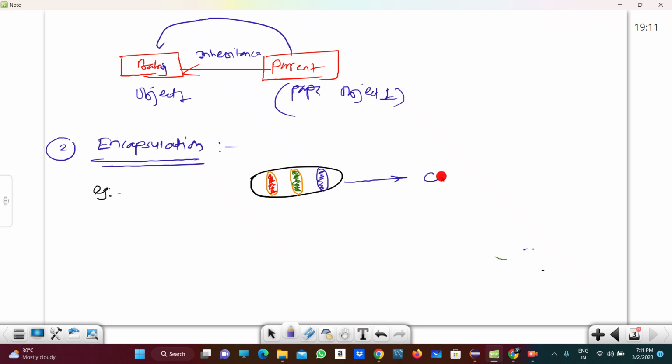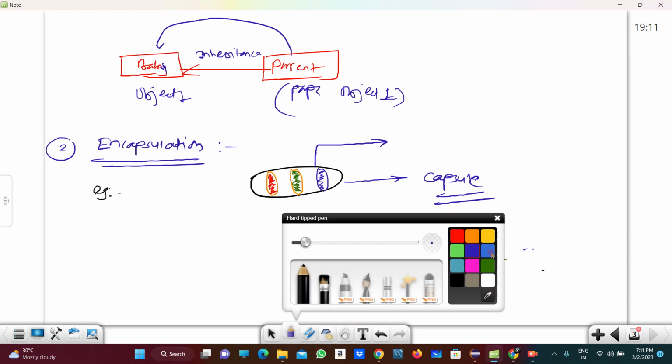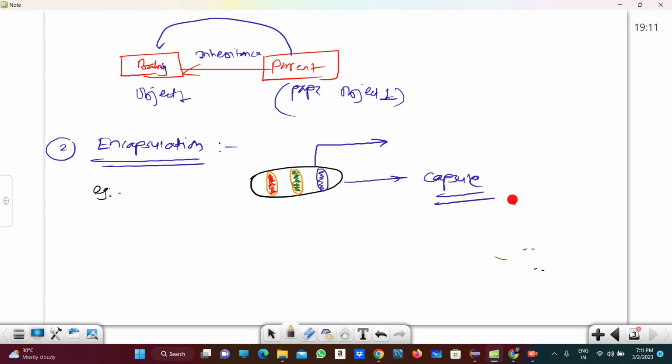This is the capsule, right? So in encapsulation, what happens here? This is the capsule and this is the outer part of that capsule, right? So this is the outer part, and this is the medicine, right?